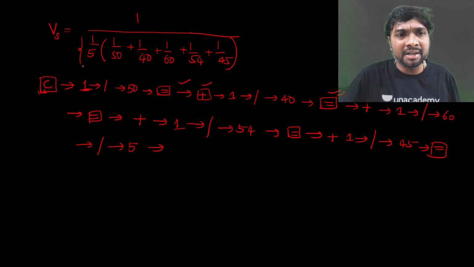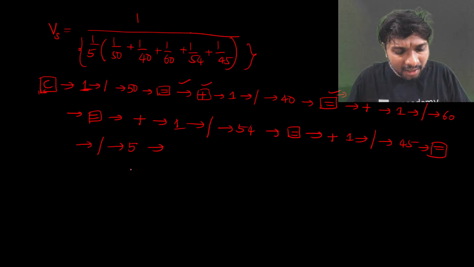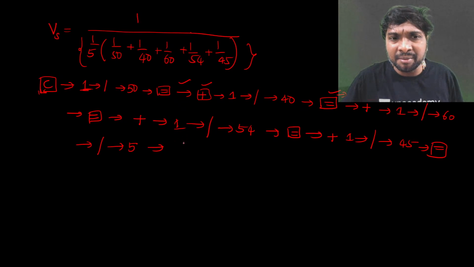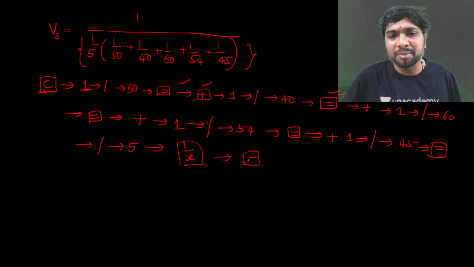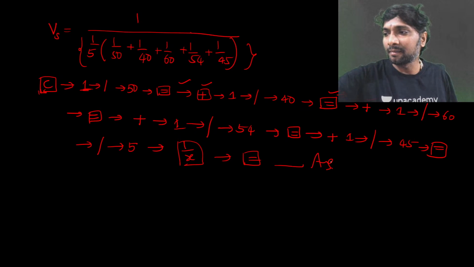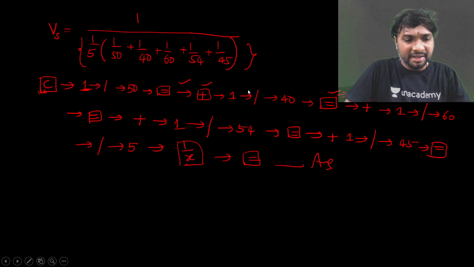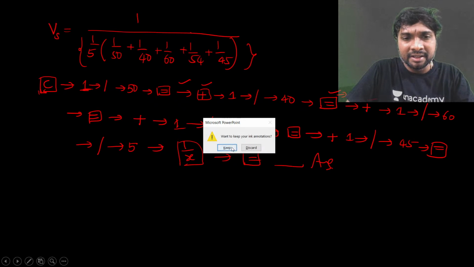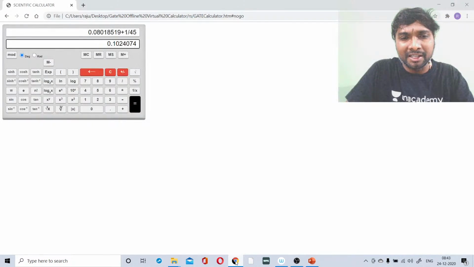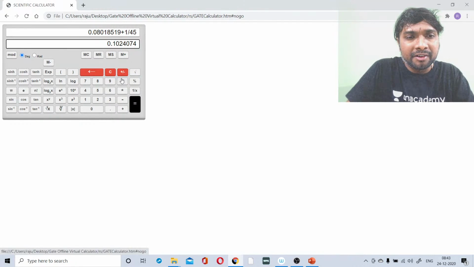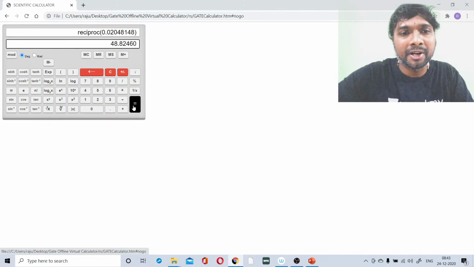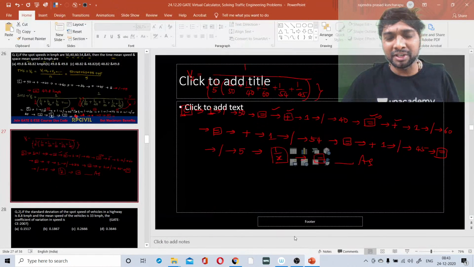Then we'll be getting the denominator value totally. After getting the denominator value, you select the 1 by x key, then you get the reciprocal. Press equals, then you will get the answer. So in the denominator, the bracket value we have got is divided by 5. Then reciprocal of this one, what is it? 48.82 we have got.